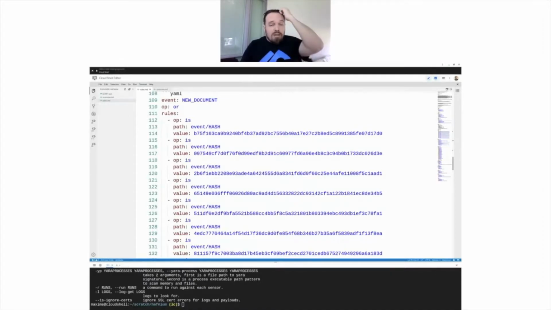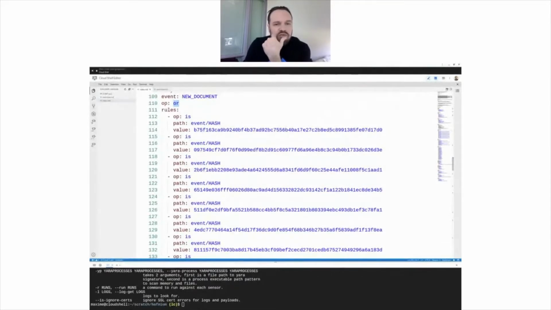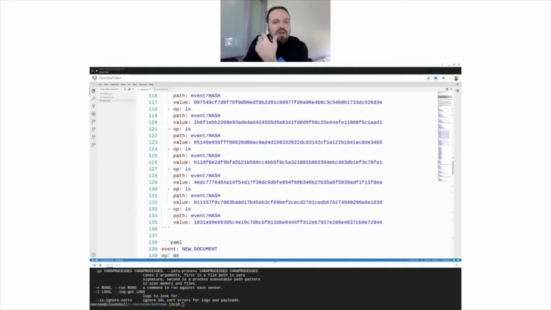So in our case, we know that if something drops that web shell to disk, we're going to get a new document event from that endpoint. So what we're saying here is, let's create a rule where, if a new document event occurs and it has a hash that is any of the following ones, I want to detect that and do something about it. So I could create that rule, and that would tell me if those specific web shells get dropped to disk, and that would happen in real time. So extremely quickly is really the big advantage there.